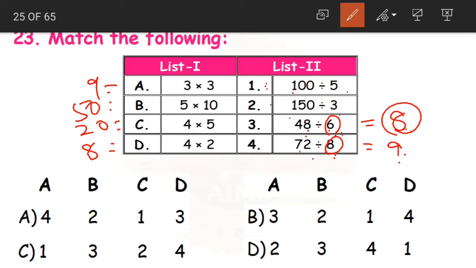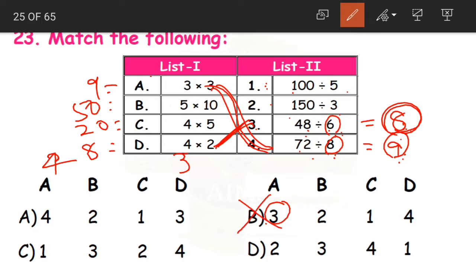Now let us see in list A which option has 8 as the answer. Option D. So option D is equal to 3 here, and which has 9? A. 3 into 3 is equal to 9. So we know that A is equal to 4, and D is equal to 3. Now look at the options here, children, which has the same. If you look at option B, A is equal to 3, but here A is equal to 4, so this will be a wrong option.